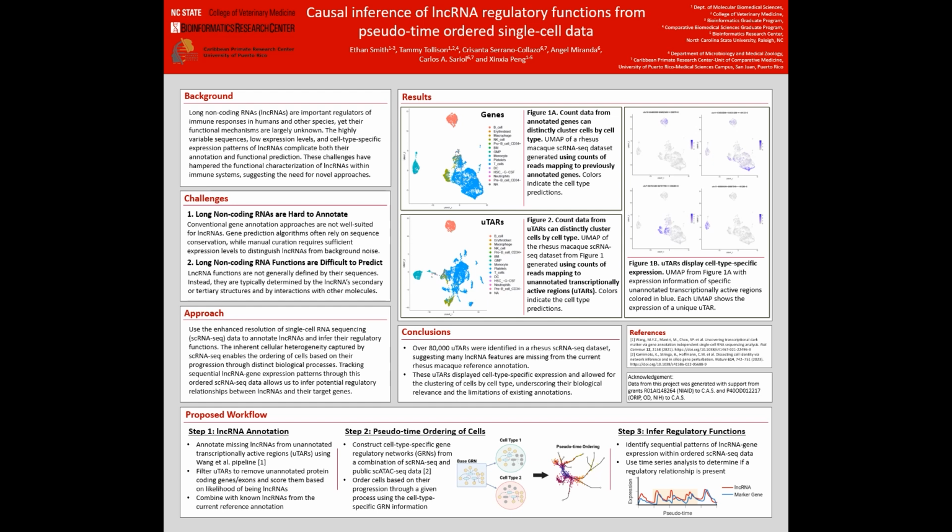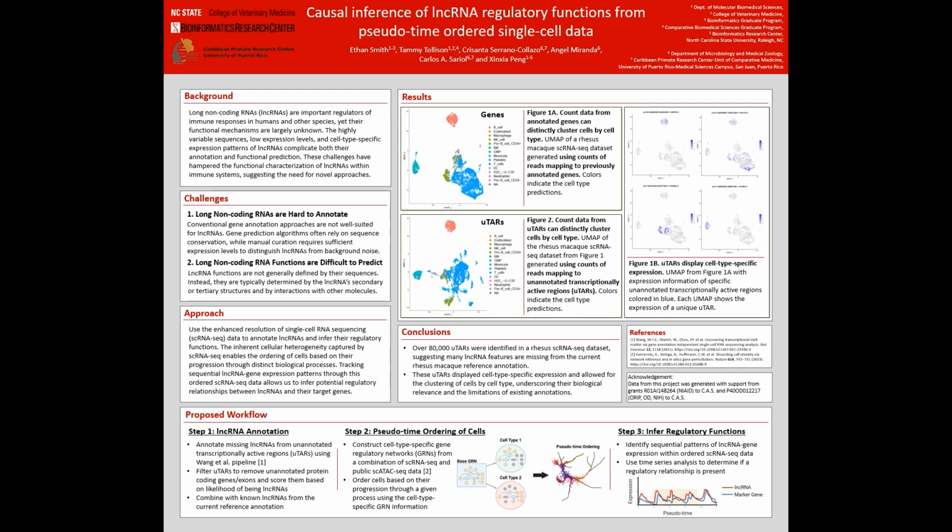Given this preliminary evidence, it is clear that a more in-depth pipeline for the annotation of these long non-coding RNA features is needed. However, several additional filtering and refinement steps will be needed to ensure that these UTARs we have obtained are indeed long non-coding RNA features. As outlined in our proposed workflow, we plan to filter these UTARs to exclude things such as unannotated exons of known protein coding genes.